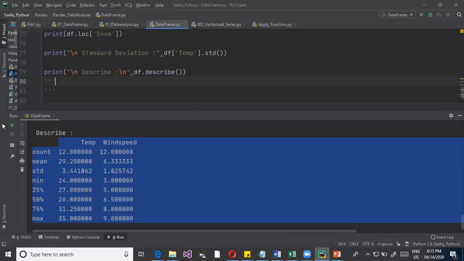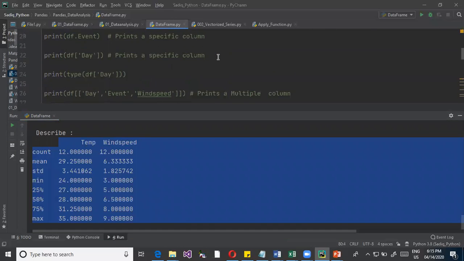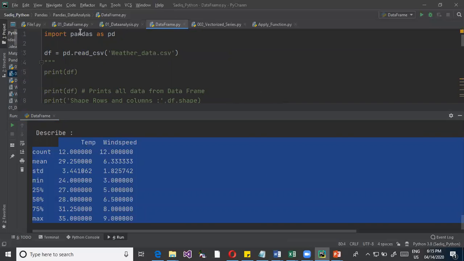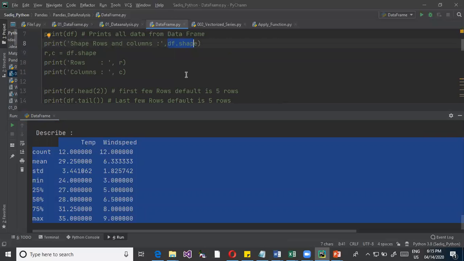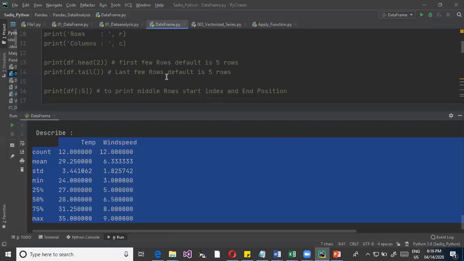So here, to wind up, what we have understood is that pandas is a library. Under it we have two structures: one is series, another is data frame. Series works on a single dimension, whereas the data frame works in two dimensions, rows and columns. Since it works based on rows and columns, we can find out the structure: how many rows are there, how many columns are there. Sometimes you want to do iterations, so this is going to be useful.